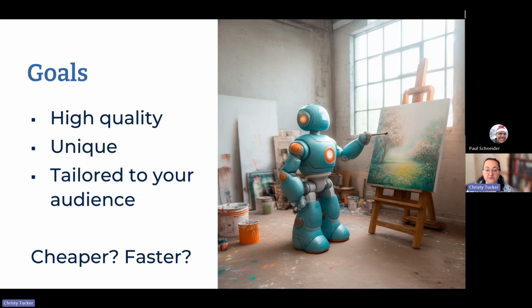So my goals with AI images, and what I want you to learn today, is how to generate images that are high quality and unique and tailored to your audience. I am not necessarily going to promise you that this is going to be cheaper and faster. So maybe it'll be cheaper and faster.